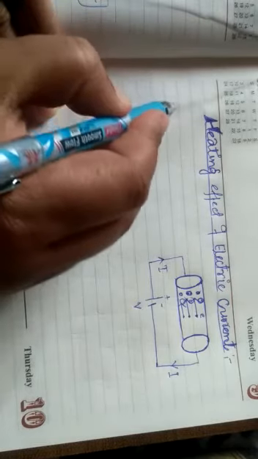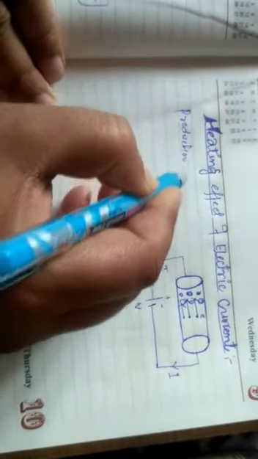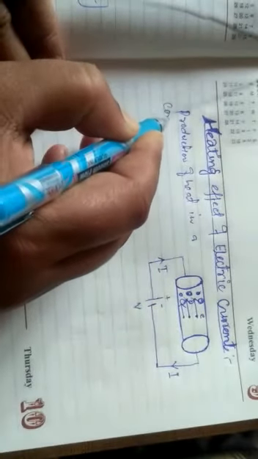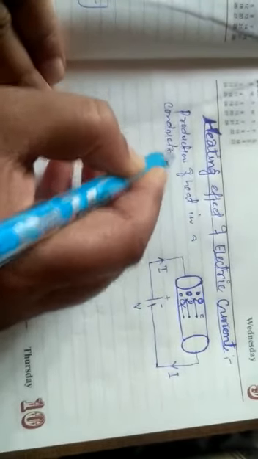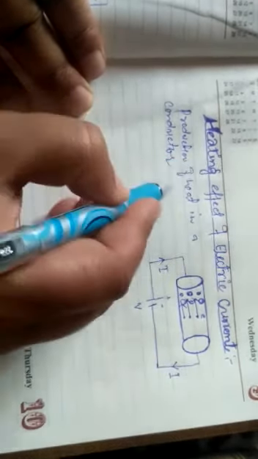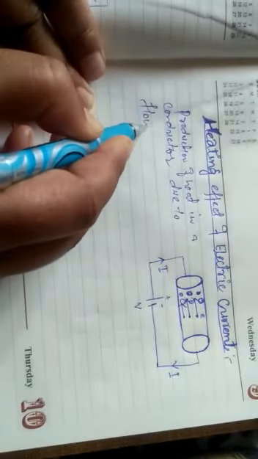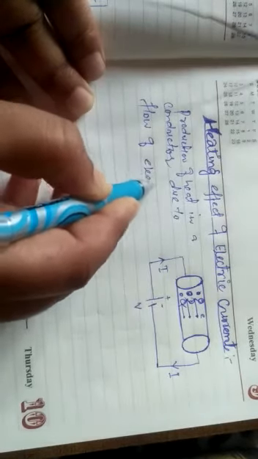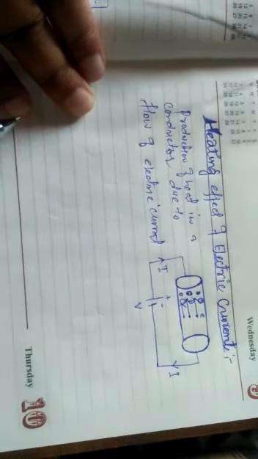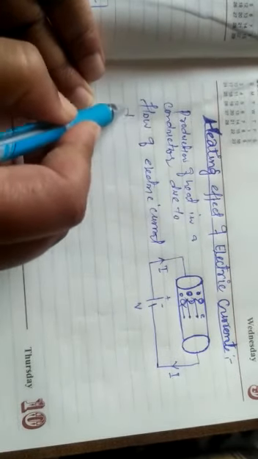So simply, heating effect is the production of heat in a conductor due to flow of electric current through it.